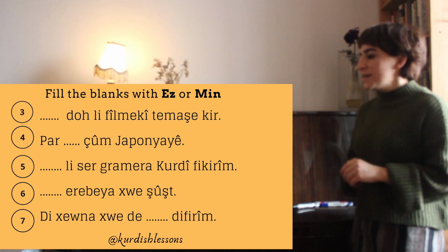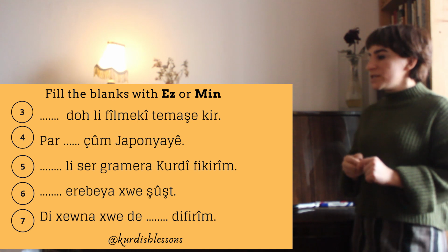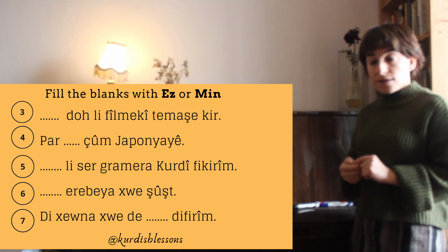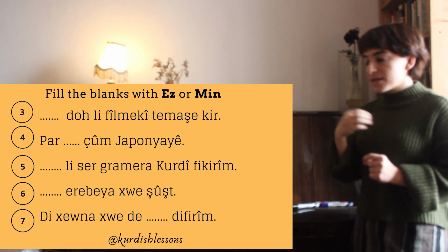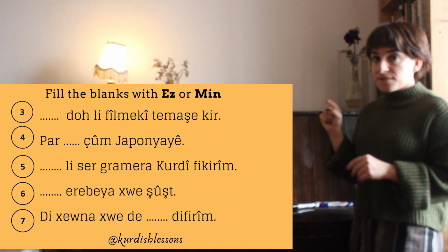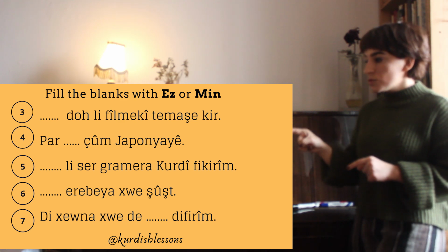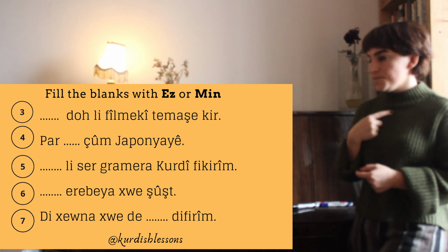Okay, so number six: "Darin arabiya xo". Shushtin is to wash. Well, you can wash something. Even we have "arabiya xo", like his car, my car. I mean it's reflexive "xo". "Arabiya xo" it is accusative. It means the direct object. It will be "min arabiya xo shusht". Okay, like I washed my car.